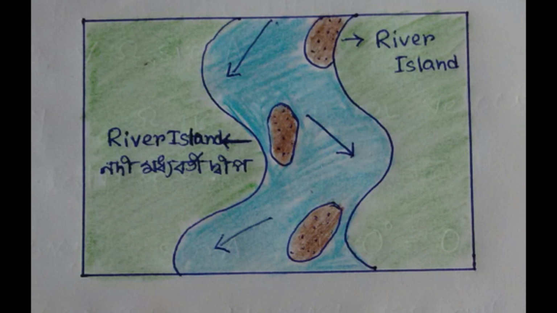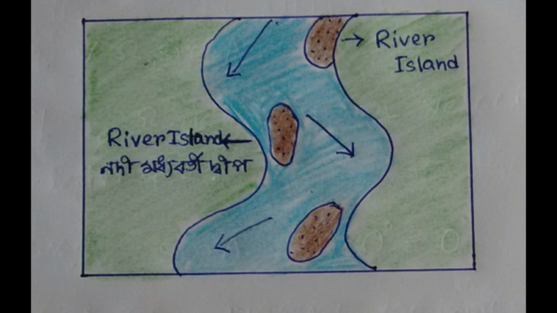As the slope is gentle in this river course, the carrying capacity of the river is reduced, so the river starts to deposit the transported materials in its bed or along its banks.